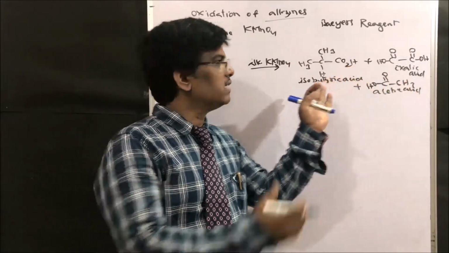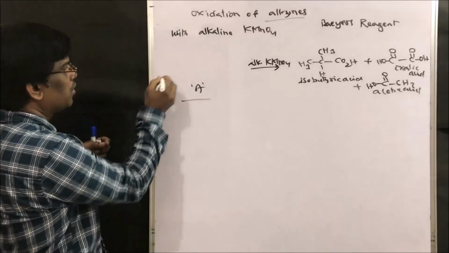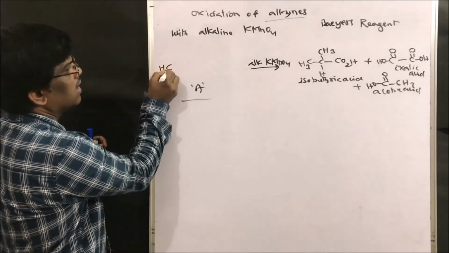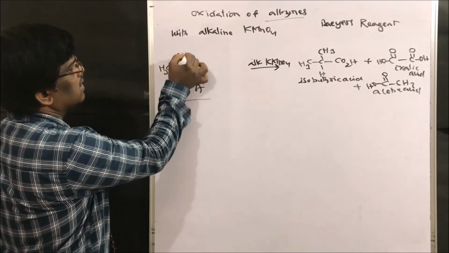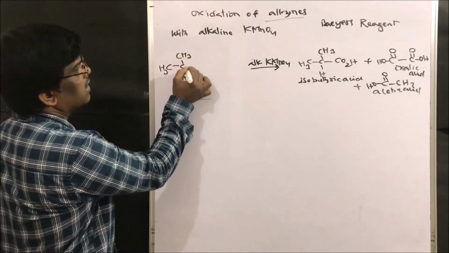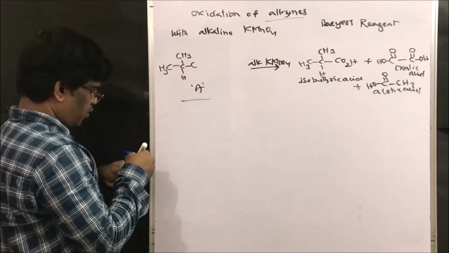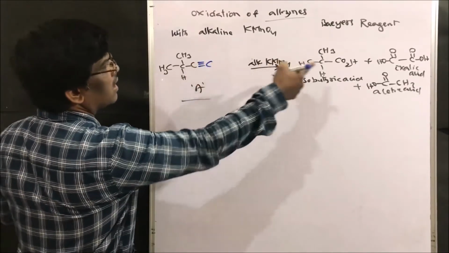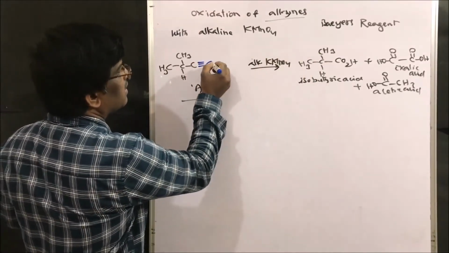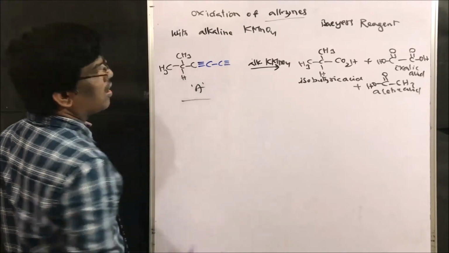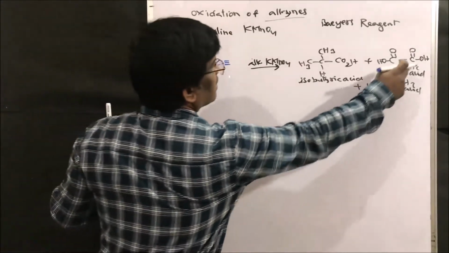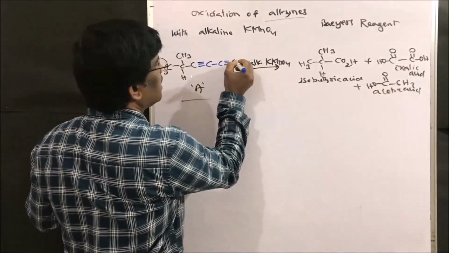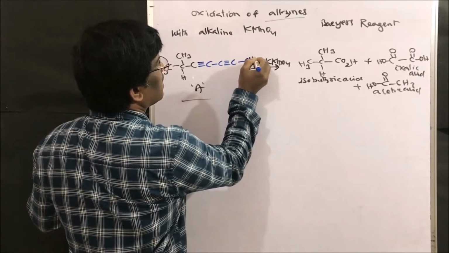What you have to do is just add them. So CH3 is here, right? Hydrogen is here. C, I am going to put a triple bond here, C, that is oxalic acid, C triple bond, and on this side I am going to get CH3.